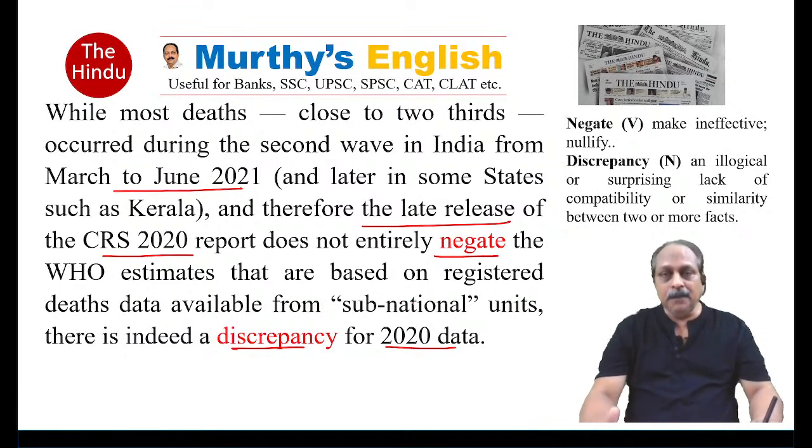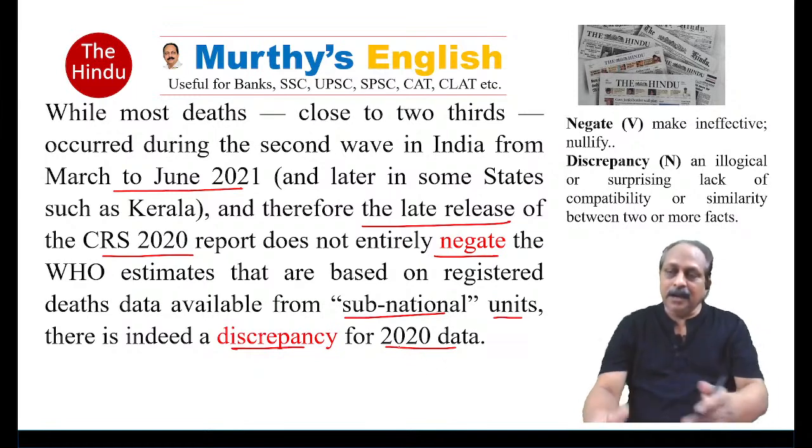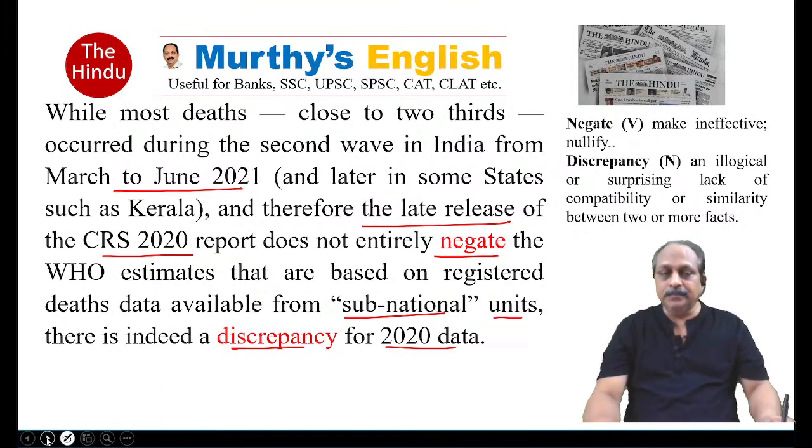Make something ineffective or nullify. Does not entirely negate the World Health Organization estimates that are based on registered deaths data available from subnational units. There is indeed a discrepancy for 2020 data. Means what the government says and what the World Health Organization says, they are not one and the same.